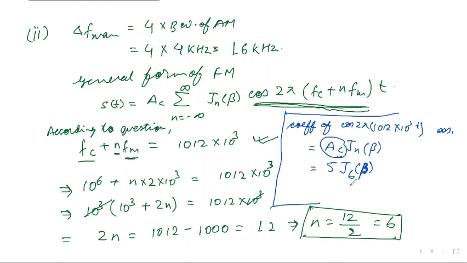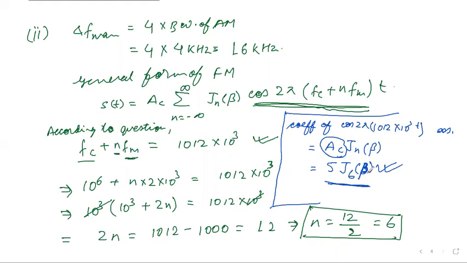From that table we can find out this value. In the answer sheet, you can do up to this. If you are provided with the table, from that particular table you can find out the value of J6(beta) if the value of beta is given.